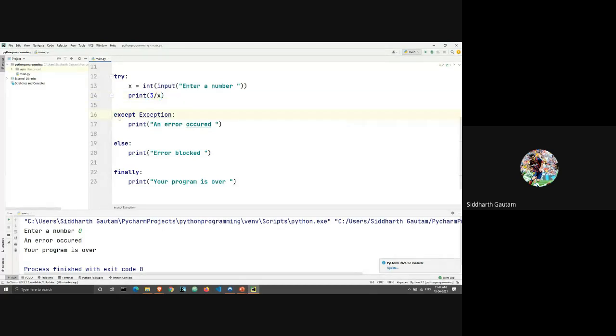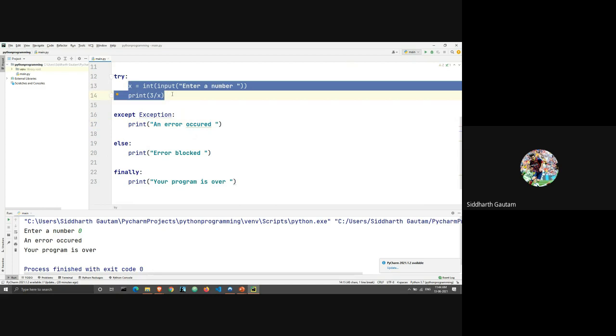We are not checking for errors inside the except block. If there's an error inside the except block, we just have to correct it in our code. You cannot handle an error inside of an except block. That code has to be correct.